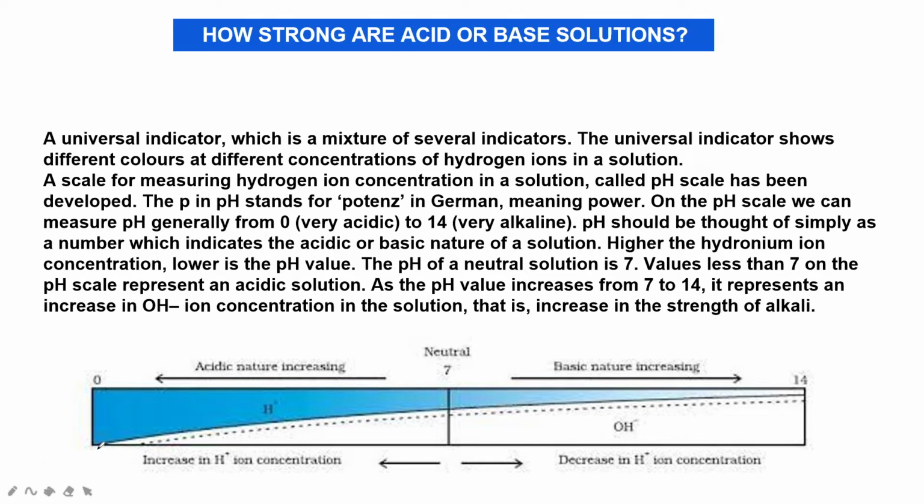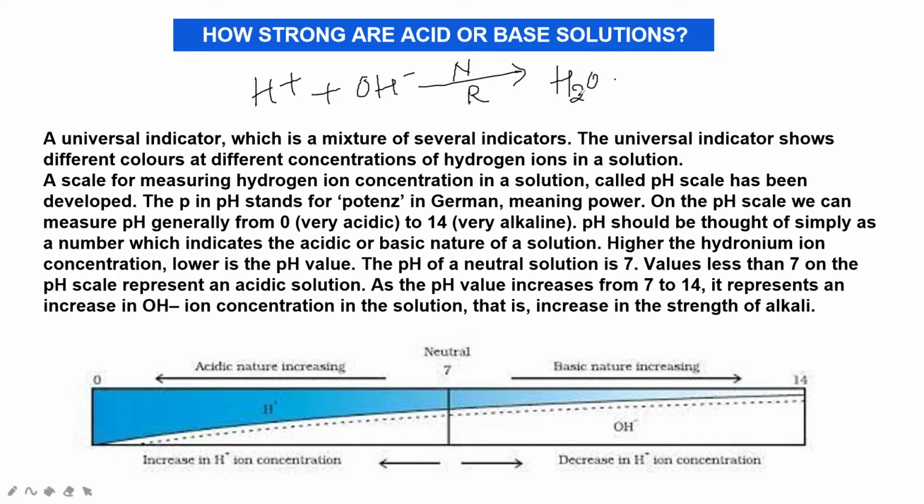Before understanding pH values, and how acids and bases can be recognized with pH paper, understanding acids and bases is very important. So when an acid combines with a base, the real neutralization happens, as I said. The hydrogen ions present in the acid and the hydroxide ions present in the base form water, that is H plus and OH minus. Here the neutralization reaction takes place and water is formed.